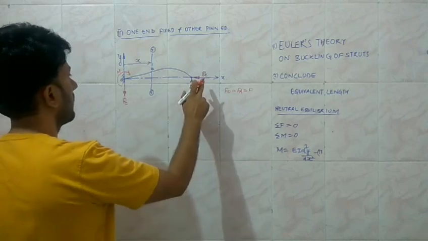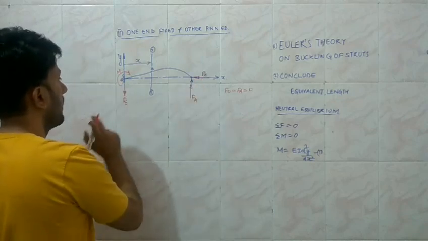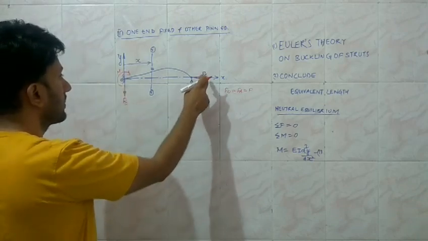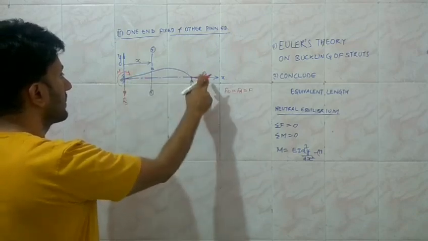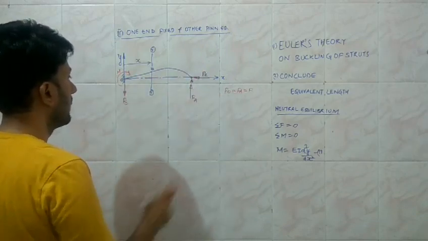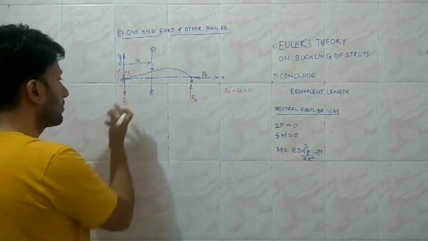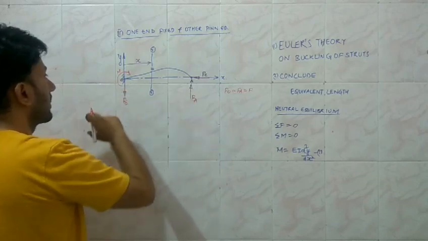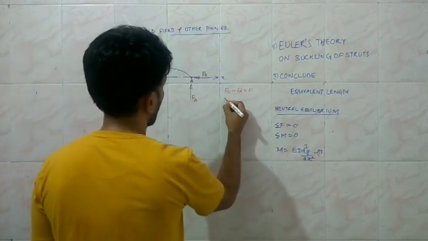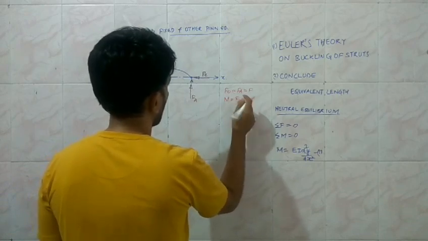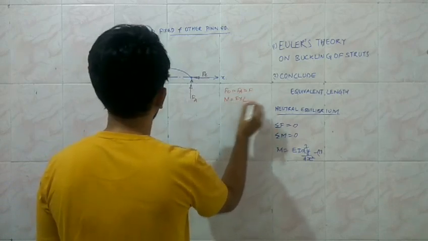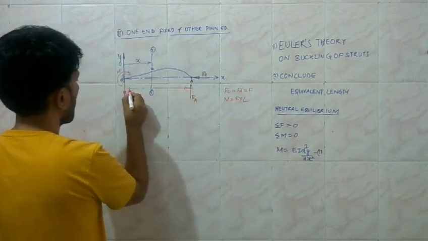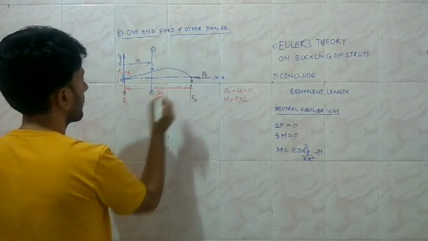Because we are considering the moment about O, the moment M is clockwise. Obviously this load's moment about O, because it acts along the axis, is going to be 0. The other force, which passes through the point O, also has a moment of 0. Only the opposite moment is produced by FA in the anti-clockwise direction. So from here we find M is equal to FA, which is F into the length L in this case. So the length of the strut or the column is capital L.